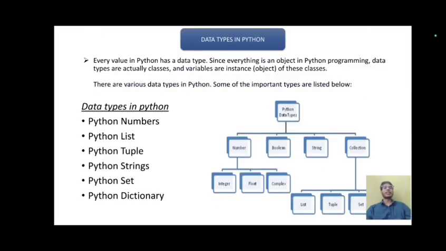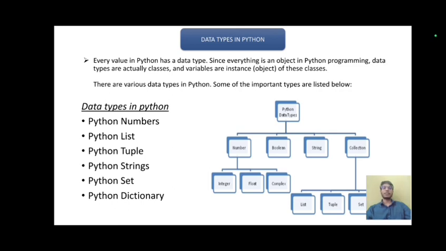Firstly, let's discuss data types in Python. Every value in Python has a data type. Since everything is an object in Python programming, data types are actually classes, and variables are objects of these classes. There are different types of data types in Python. Some of the important types are listed below.